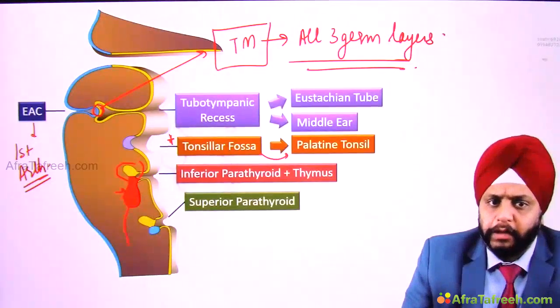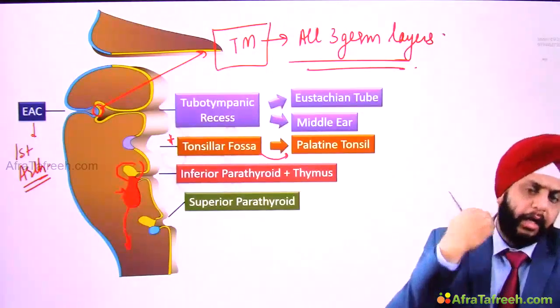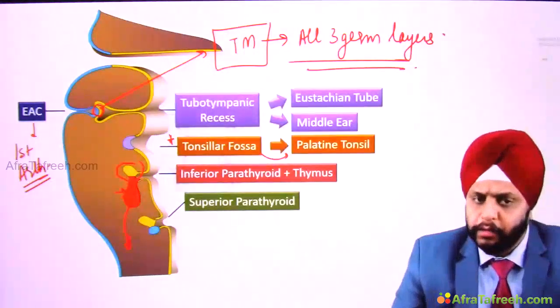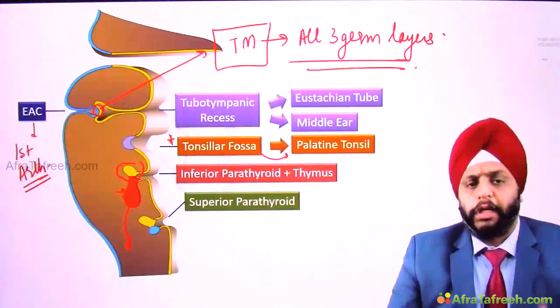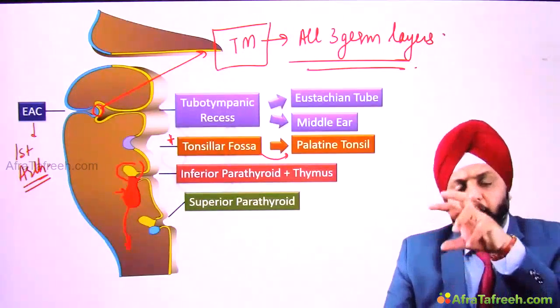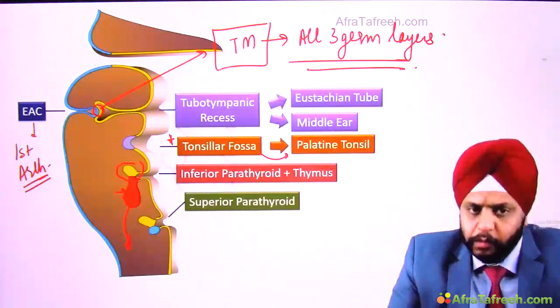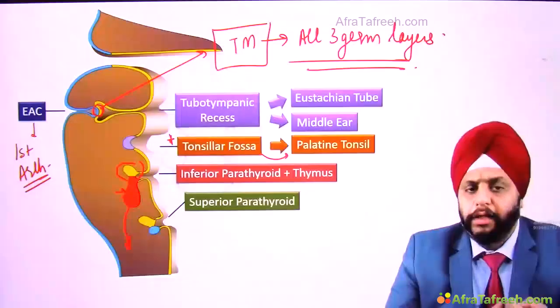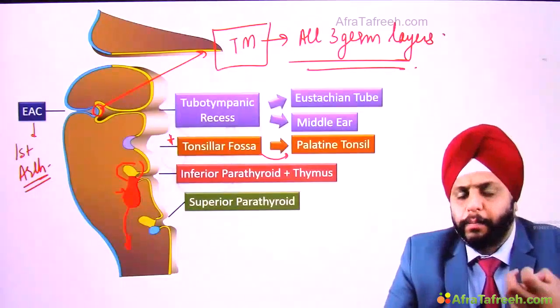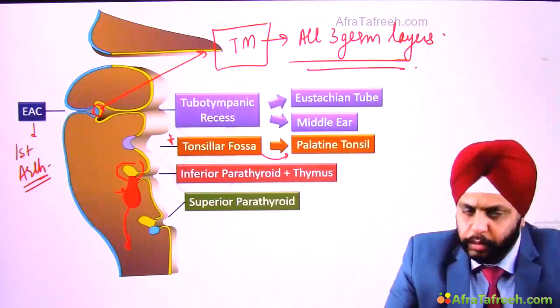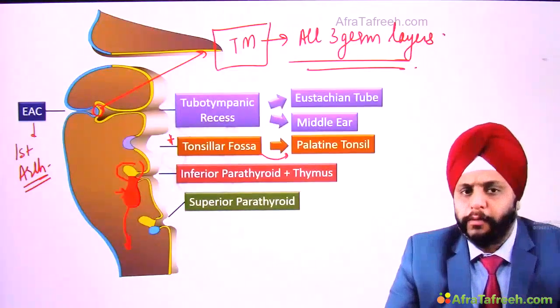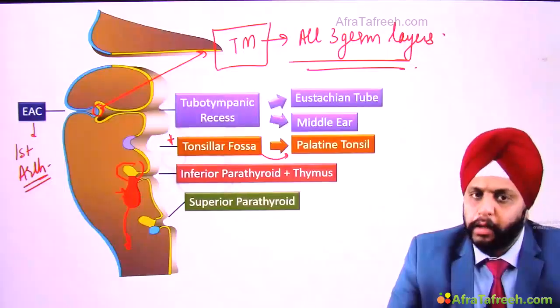This thymus forms in the neck, travels down and rests in the superior mediastinum. So these parathyroids are also pulled downwards with it. So they lie inferiorly, therefore they are known as inferior parathyroid glands, whereas the fourth pouch forms the superior parathyroid glands.